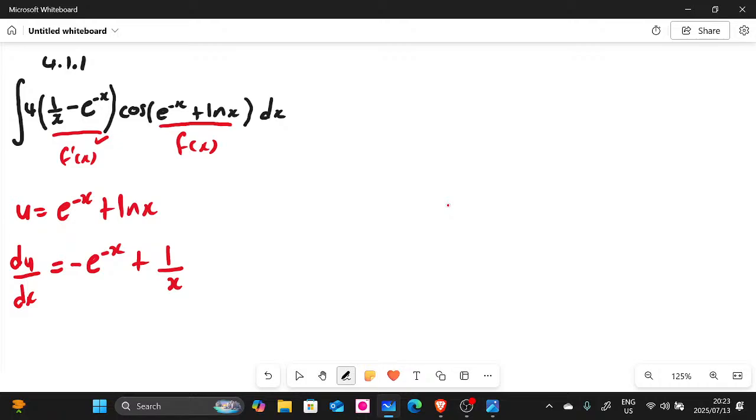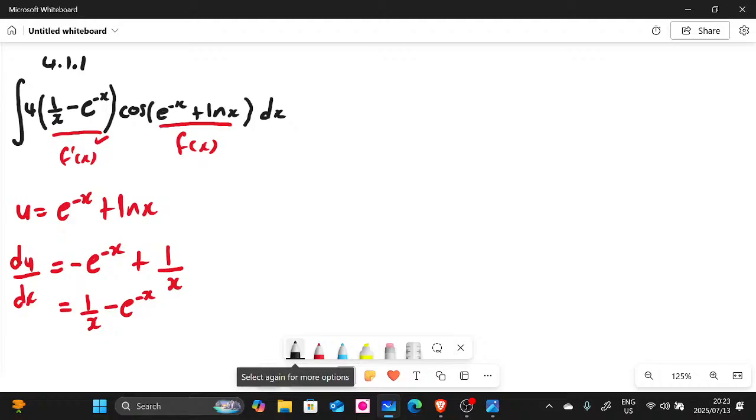There we go. Right, guys? So as you can see, look at this. Let me rearrange it. If I rearrange, we have 1 over x minus e to the power of negative x. Using a black color, if I rearrange this, it looks like this one here. You guys see, we have 1 over x minus e to the power of negative x. That is the same then.